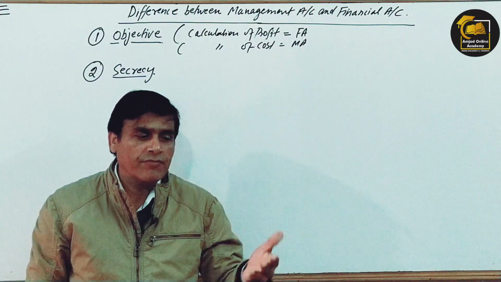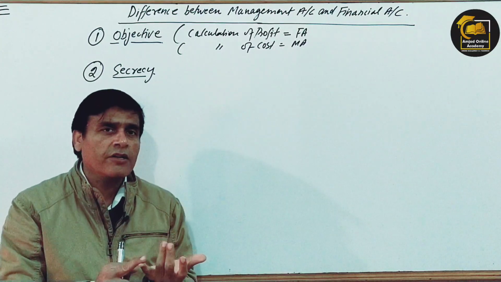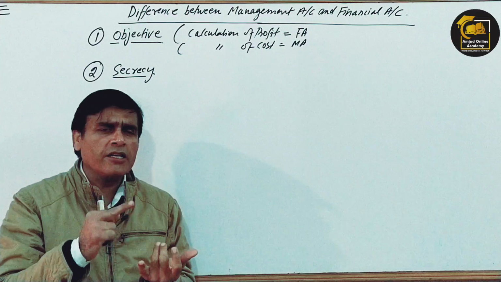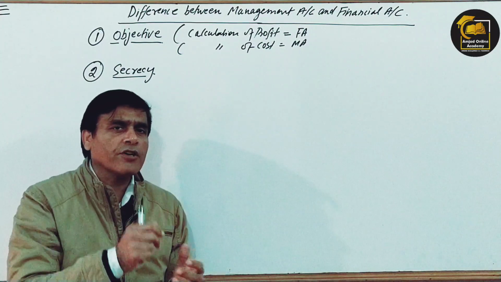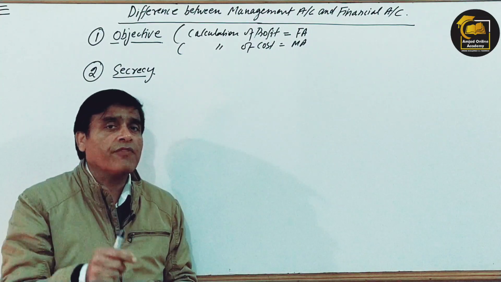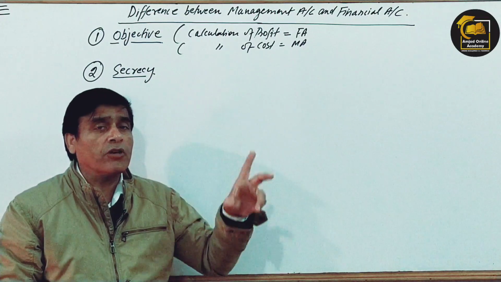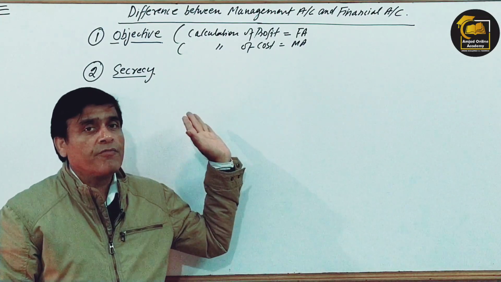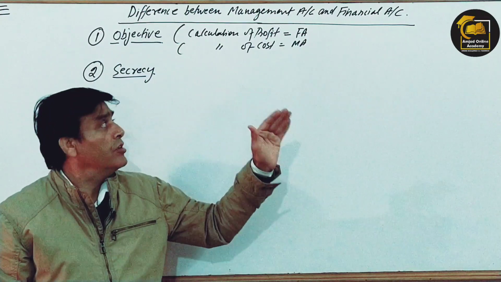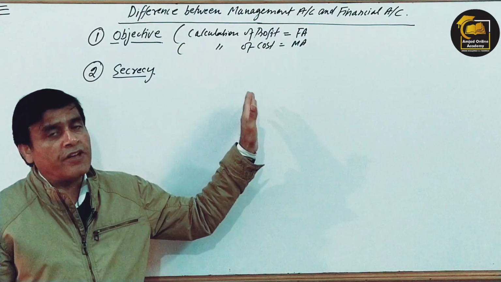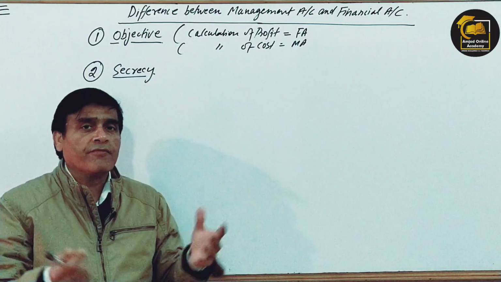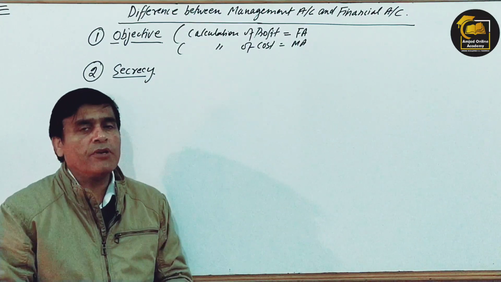For example, if you are a student and you visit any company and ask to see the financial record, they will not let you see the costing record of that particular company, because costing records are confidential. But they will show you the financial records, because financial records are public and commonly understood.